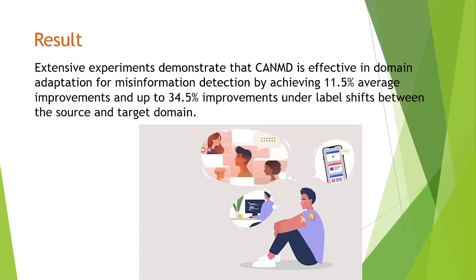This is the result. Unlike existing methods, we design a label correction component and adapt the conditional distributions to improve the target domain performance. Extensive experiments demonstrate that CAMD is effective in domain adaptation for misinformation detection by achieving 11.5% on average improvements and up to 34.5% improvements under label shifts between the source and target domains. Thank you.